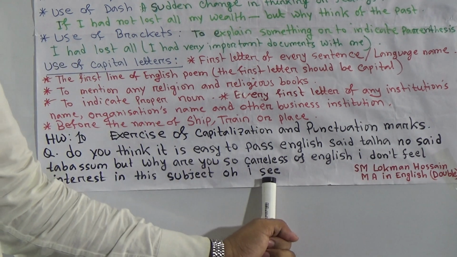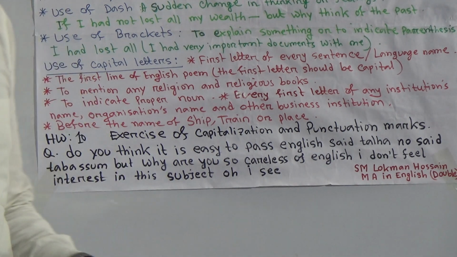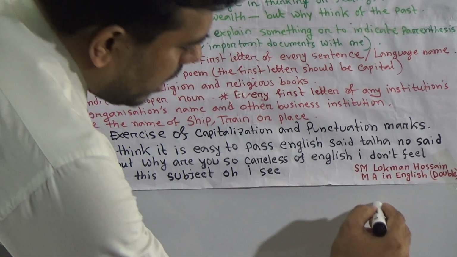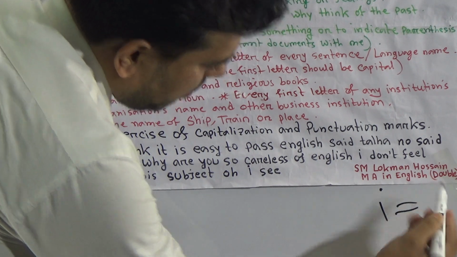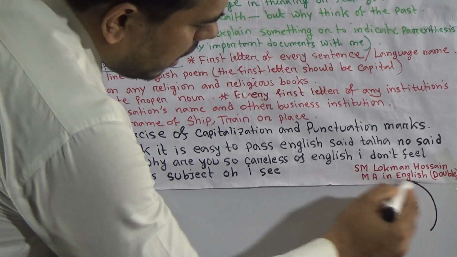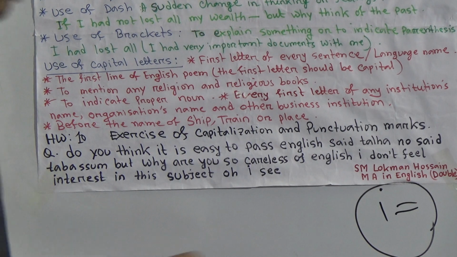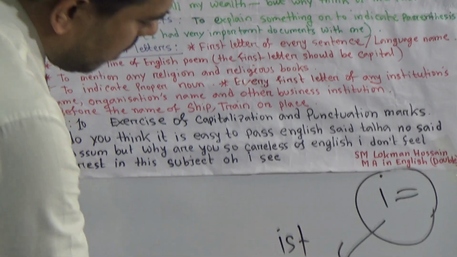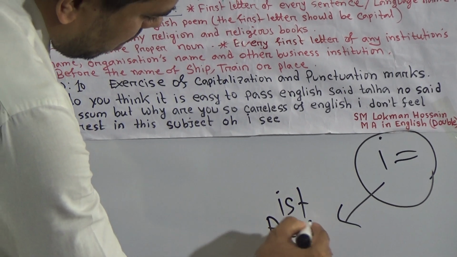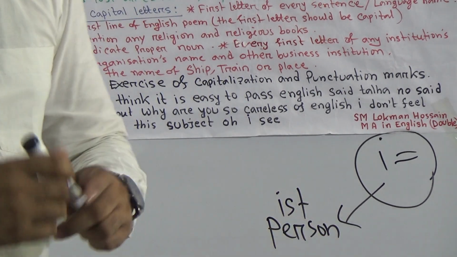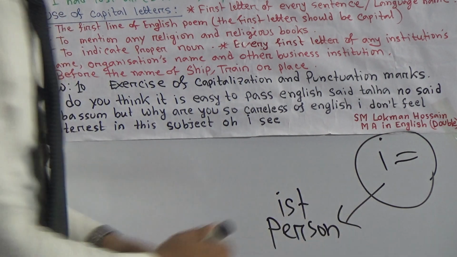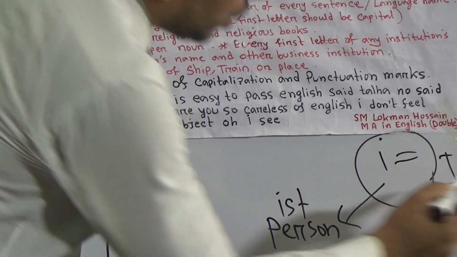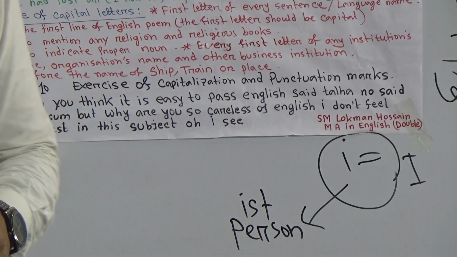Oh, I see. The very important thing, last one is, if I is used and I indicates me, I mean first person, I indicates first person, me, then this I always should be capital in letter. Then this I always should be capital.